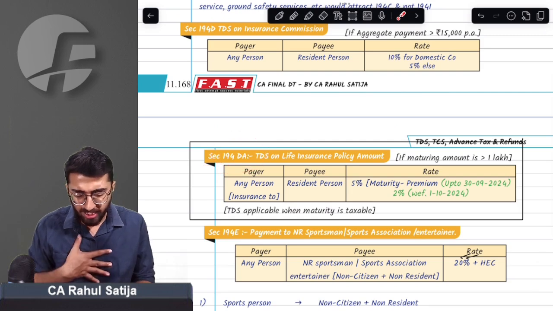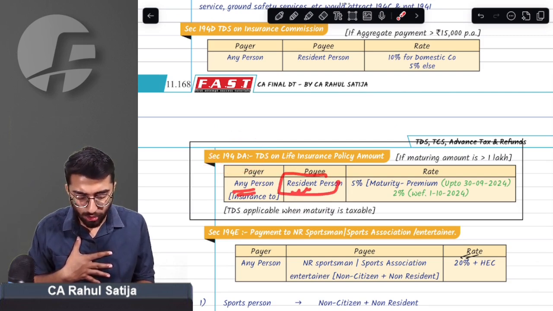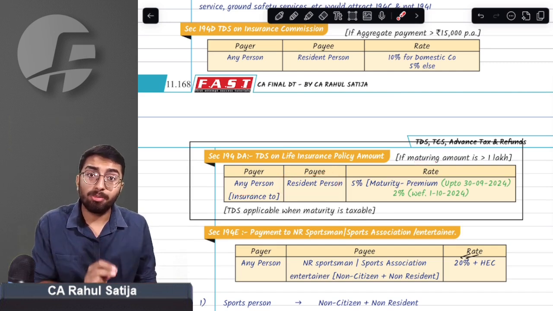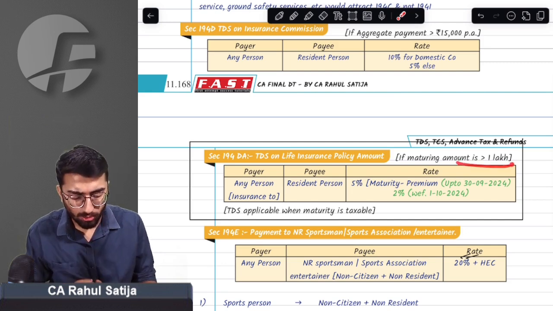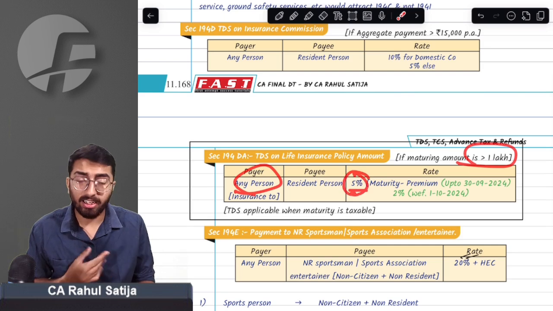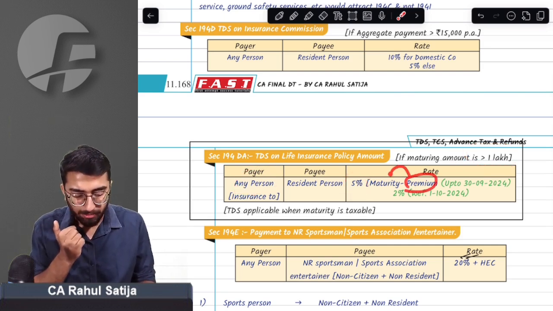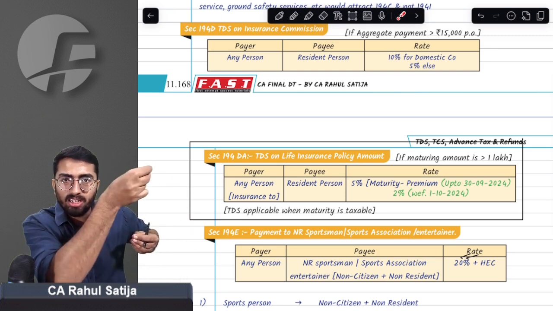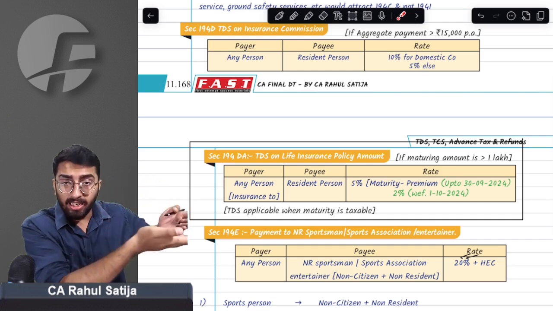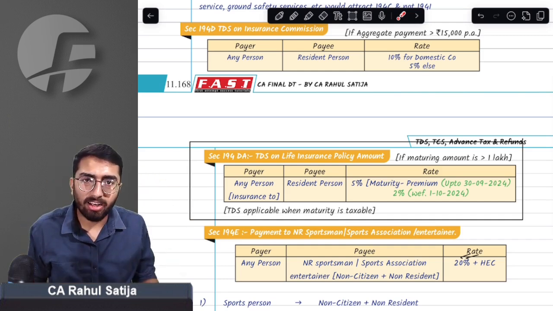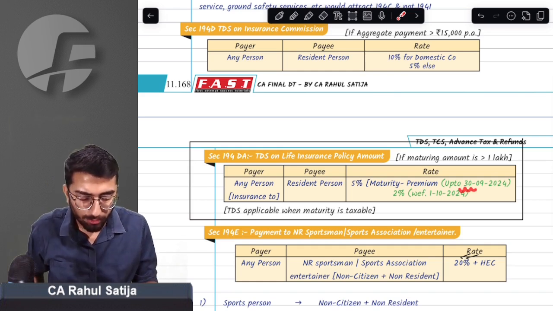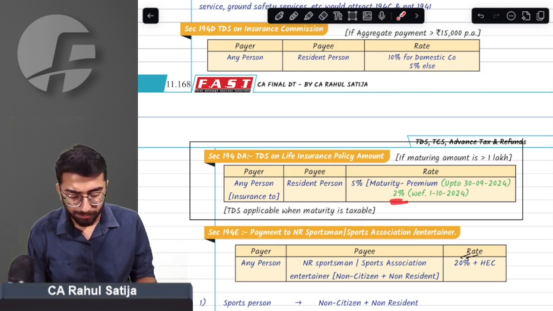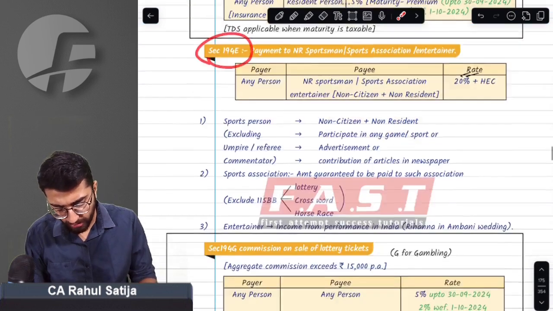194DA. Whenever any insurance company pays any kind of maturity on an LIP, life insurance policy, and such maturity is taxable and the maturity amount exceeds 2 lakh, then the insurance company was required to deduct TDS at the rate of 5% on the amount exceeding the premium. That is, the maturity amount minus whatever premium it has collected, the differential amount that it is paying in extra, was liable for TDS at 5%. But TDS of 5% was only applicable up to 30th September 2024. After that, the company has to deduct TDS at the rate of 2% only. But there is no amendment in 194E.